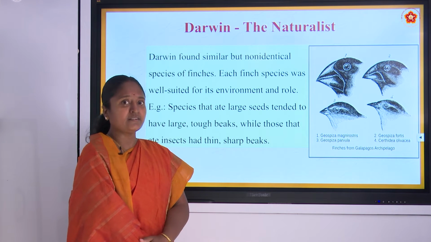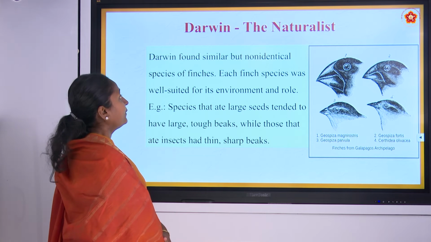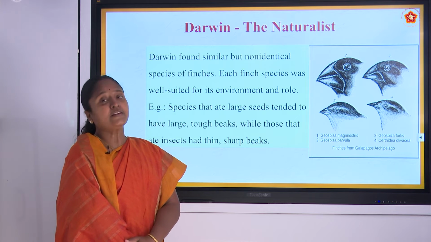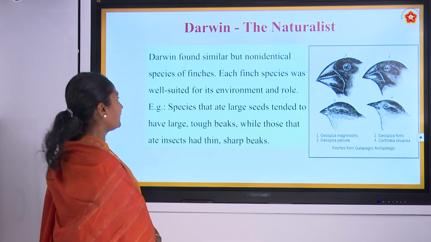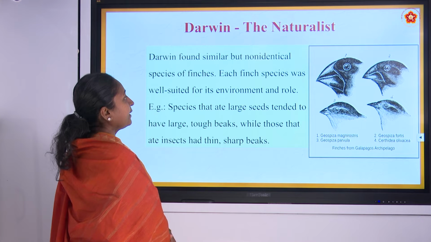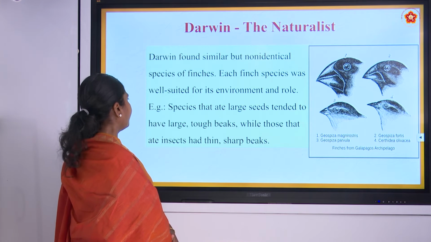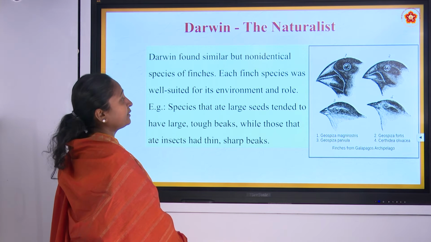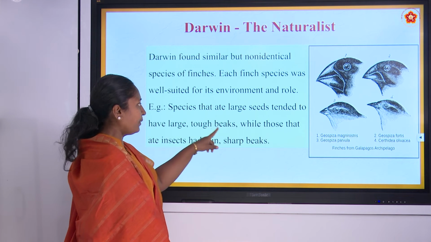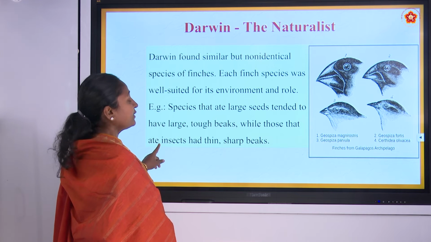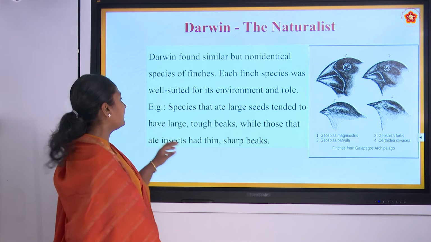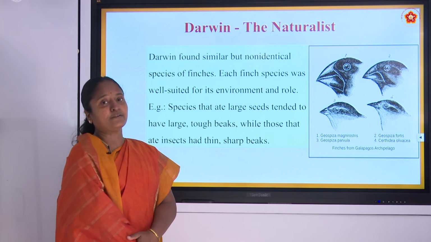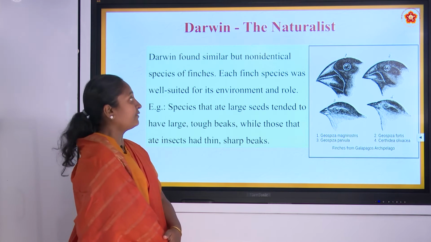Finches are very small birds like a sparrow, and we were able to see different kinds of finches present on the same island. It was a very small island, and we could see many different kinds of birds present there. Among the species, some of the birds had a larger beak, and they ate the larger seeds. Some of the birds had a very tough beak, and they ate the insects present in the bark of the tree, so they had to break open the bark. And some had very thin and sharp beaks. Based on the habitat and the food they ate, the beak size varied.